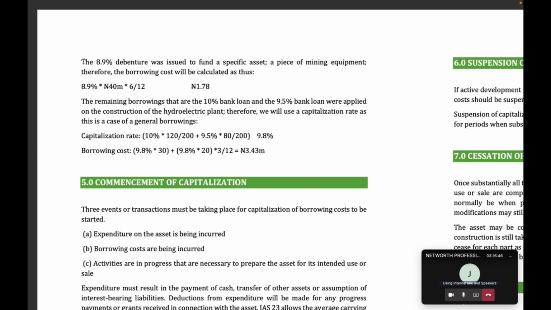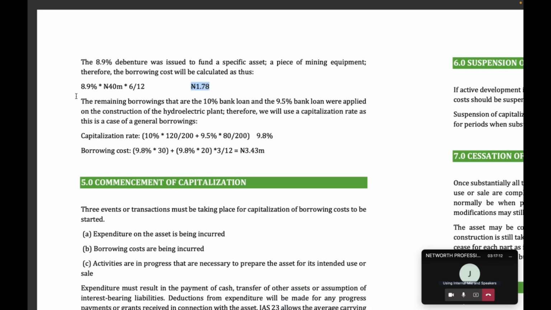So the 8.9% debenture was issued to fund a specific asset. So it's simply going to be 8.9% times 40 million multiplied by 6 over 12. That means the borrowing cost we'll capitalize is 1.78 million. That means at the end of the year, the total cost of this mining equipment is going to be 40 million plus this 1.78 million, and that's it.